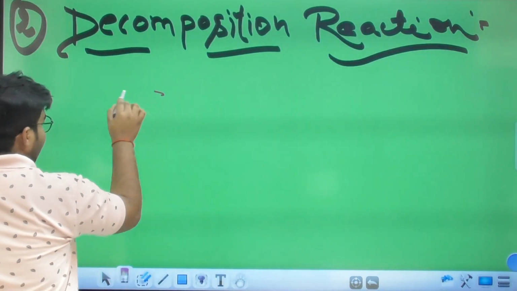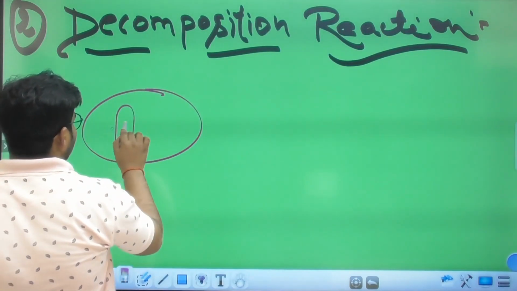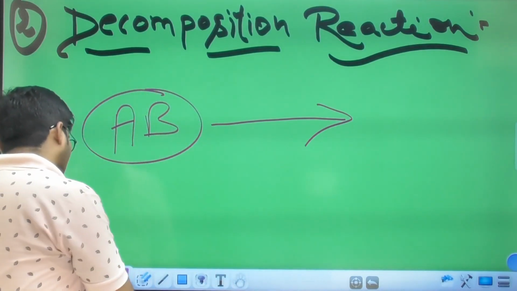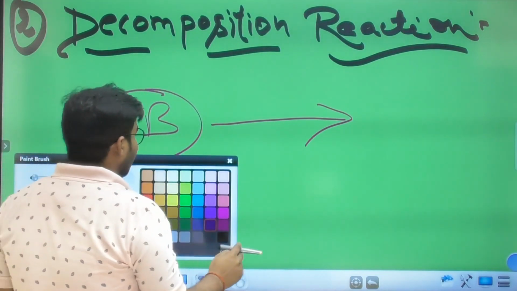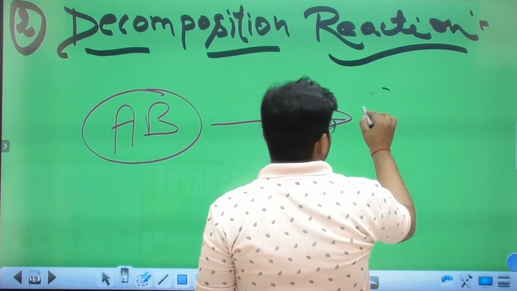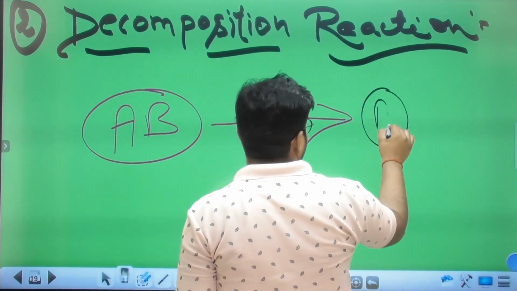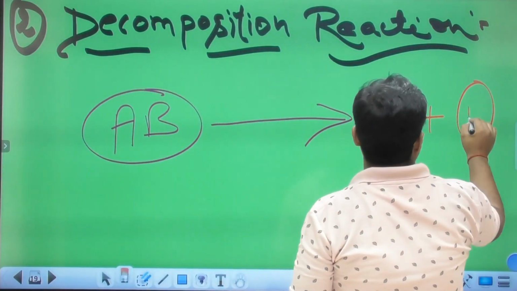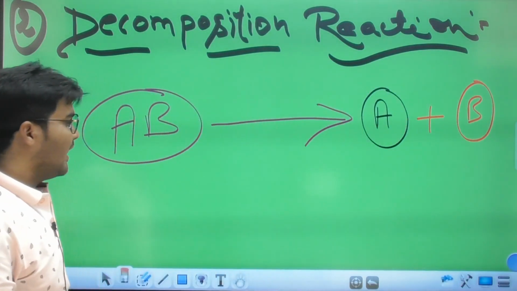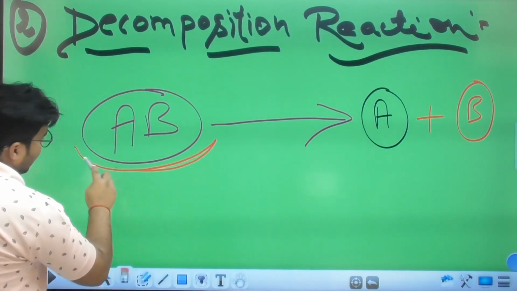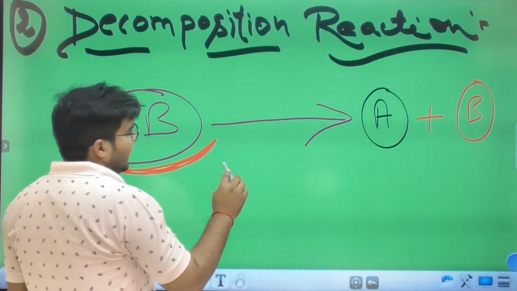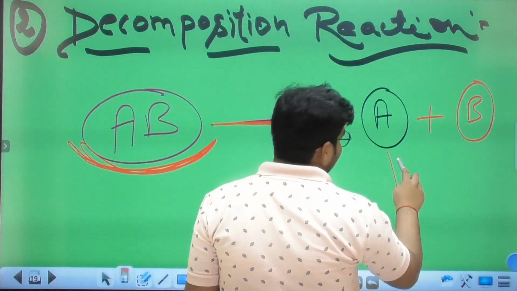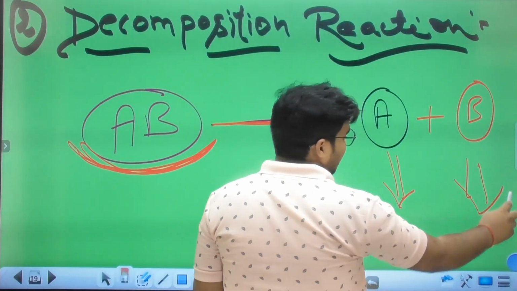Suppose there is a compound AB, and by different processes it breaks into two: this one is A and this one is B. A reactant, by undergoing a reaction, breaks into two separate products.